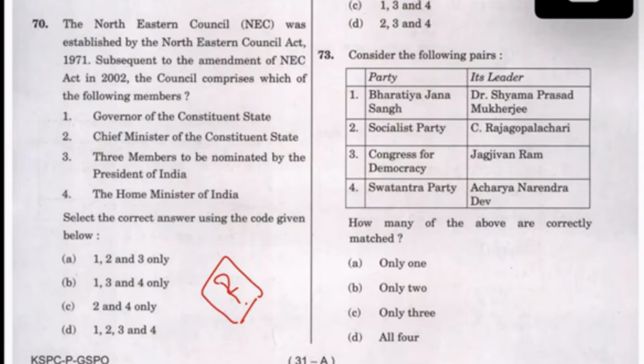Northeast Council was established by a subsequent act, the council comprises, so governor, yes. Northeast Council, governor, chief minister, definitely. So 2 is definitely there. Three members nominated by the president. So I had this doubt, so you think about it, one to four. You don't have one to four. I was thinking about it. See, this is a question that I should have prepared.